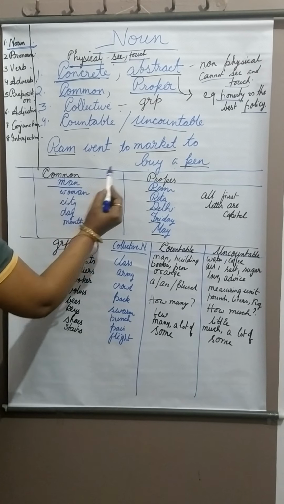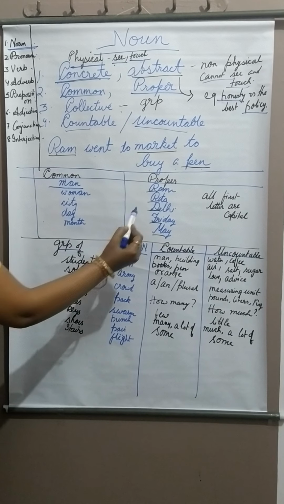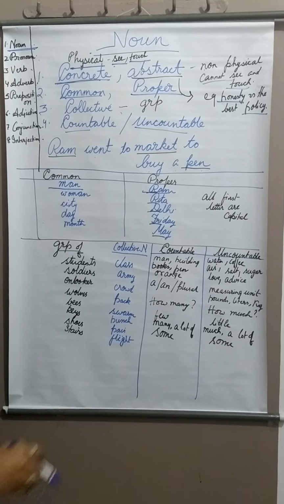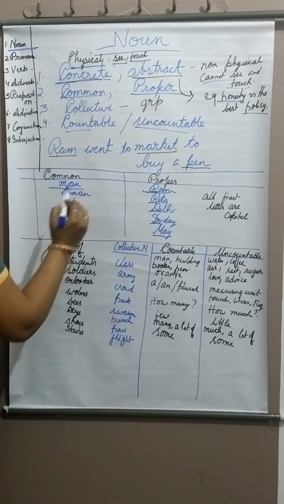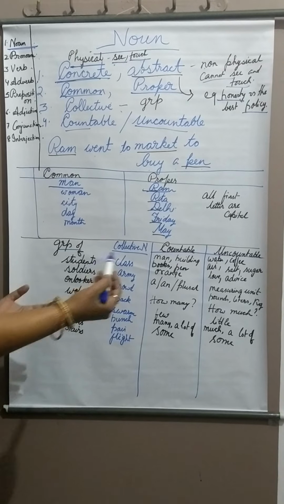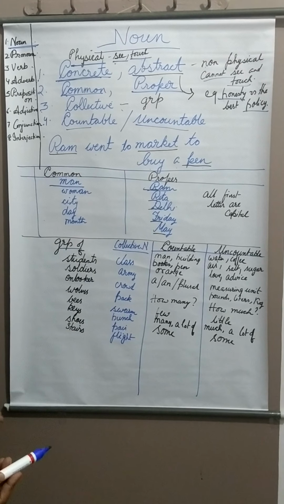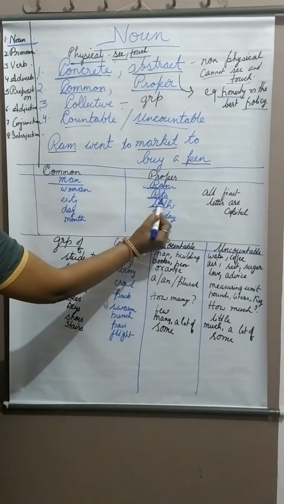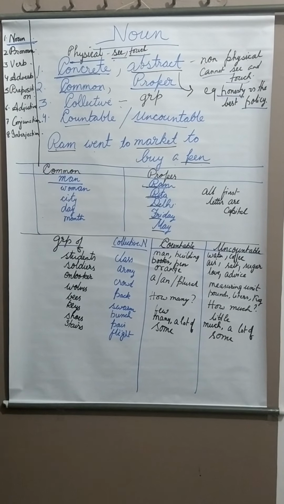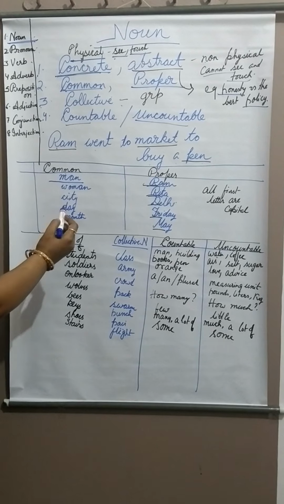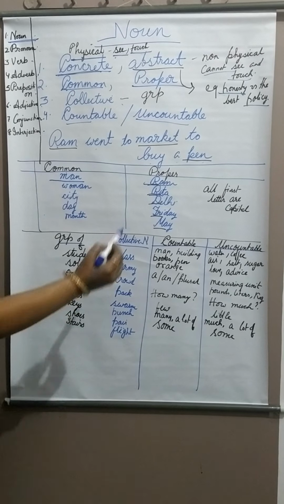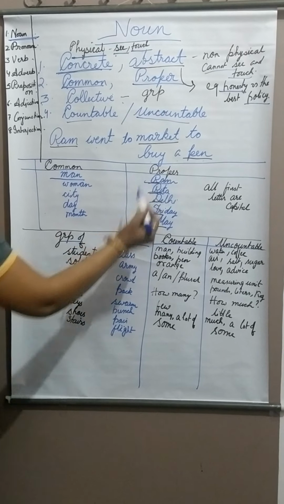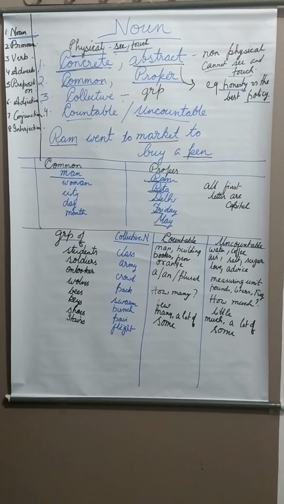But when we give a specific name to this man, like Ram, it becomes your proper noun. Woman is a common noun, a general name given to any of the women we see. But when we give a specific name to that woman, like Rita, it is a proper noun. City, again, is a common noun. But when we give a name to the city, like Delhi, it becomes your proper noun.